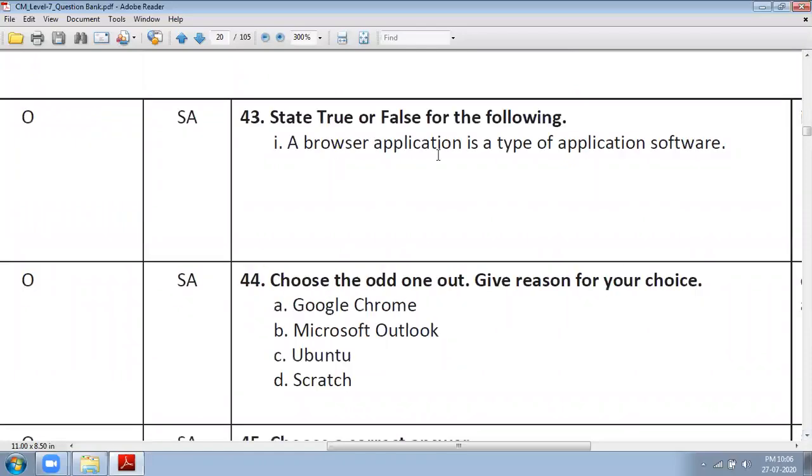A browser application is a type of application software. As we have studied in application software, so it is true. Choose the odd one out, give reason for your choice. Google Chrome, Microsoft Outlook, Ubuntu, Scratch. Here Google Chrome, Microsoft Outlook and Scratch are all application software, whereas Ubuntu is an operating system. This is system software.